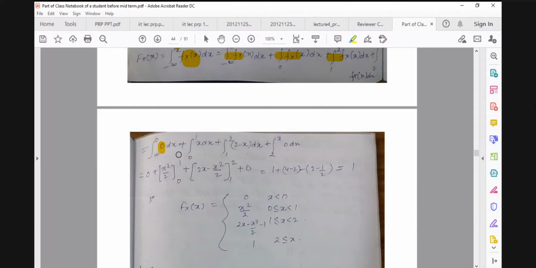So the first domain has 0, for the second it has the definition x, for 1 to 2 it has 2 minus x, and for 2 to x it has again 0. And then we integrate it like this, and this. Finally, for the last domain, if you are not getting a 1, it means your answer is wrong.